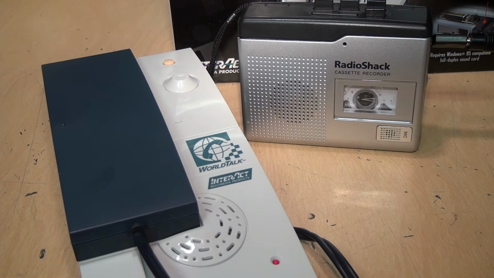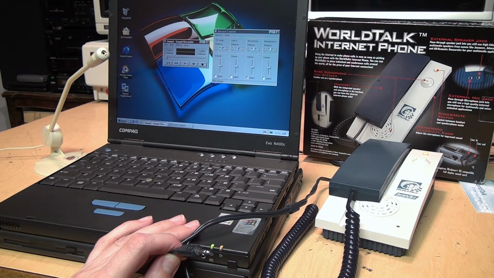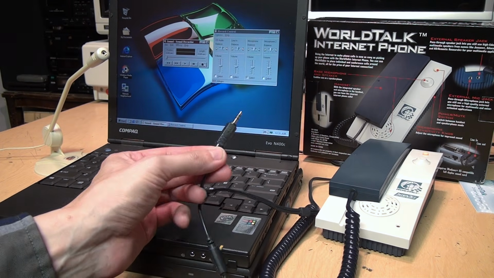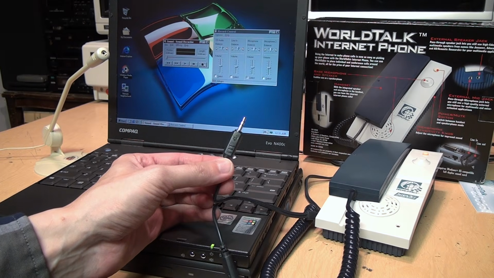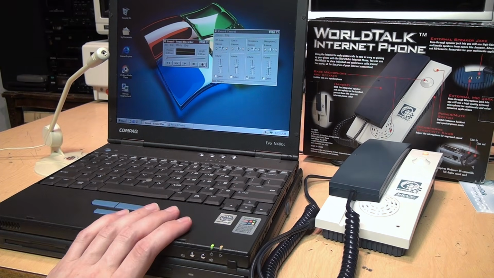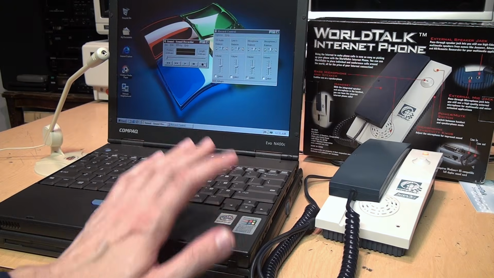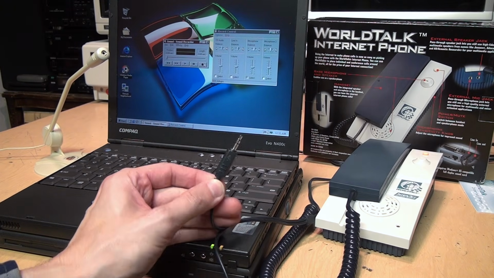Check 1 2, check 1 2. And to test the quality of the World Talk Internet telephone's built-in speaker, I'm recording my voice on this Radio Shack portable cassette recorder, and I'm going to play it back through the recorder's earphone output into the Internet telephone. And due to the conflicting statements on the box and in the manual about whether or not the World Talk puts out a microphone level or line level signal, I got out my 2001 Compaq Evo N400C laptop, which has both inputs, so I can try either one and see which one sounds better.